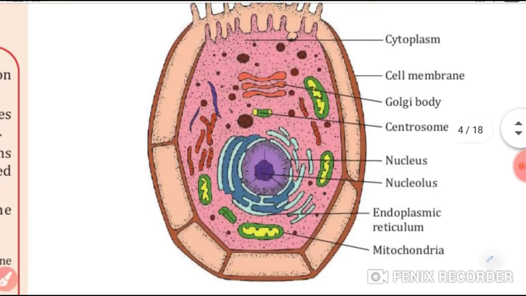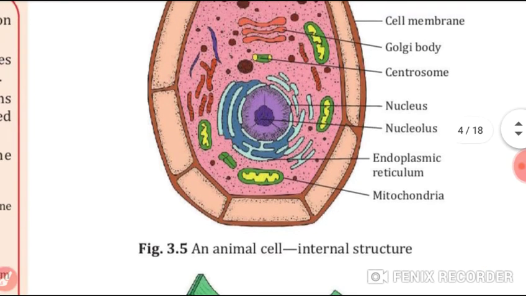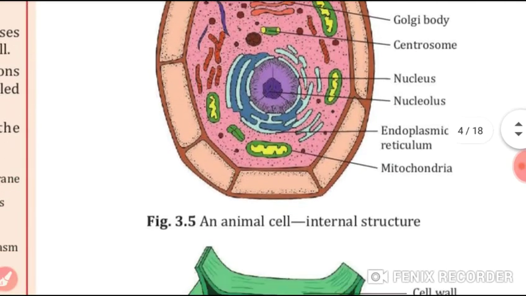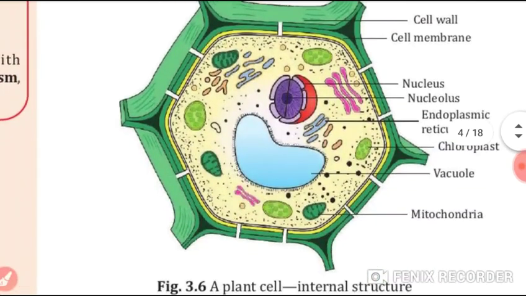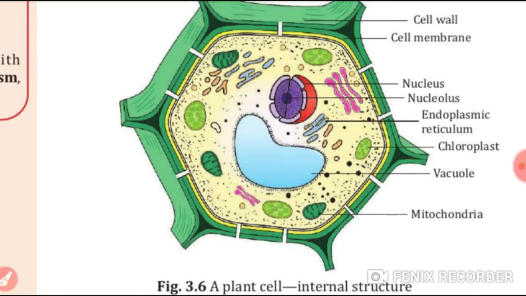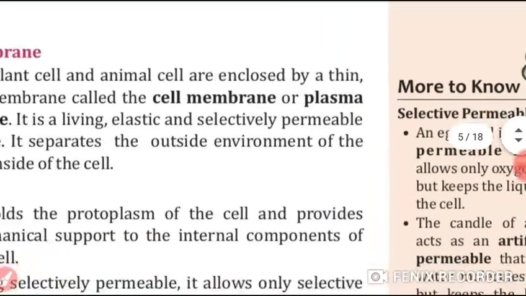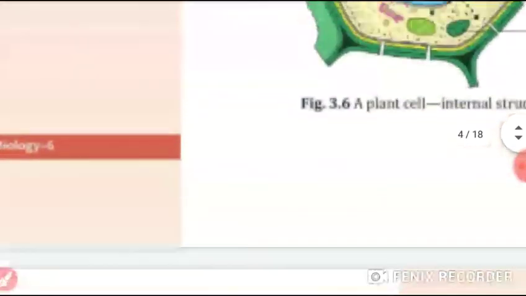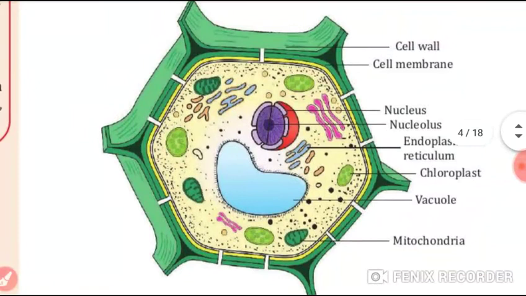This is the diagram of animal cell internal structure, and this is the diagram of a plant cell. Clear? Now go forward.